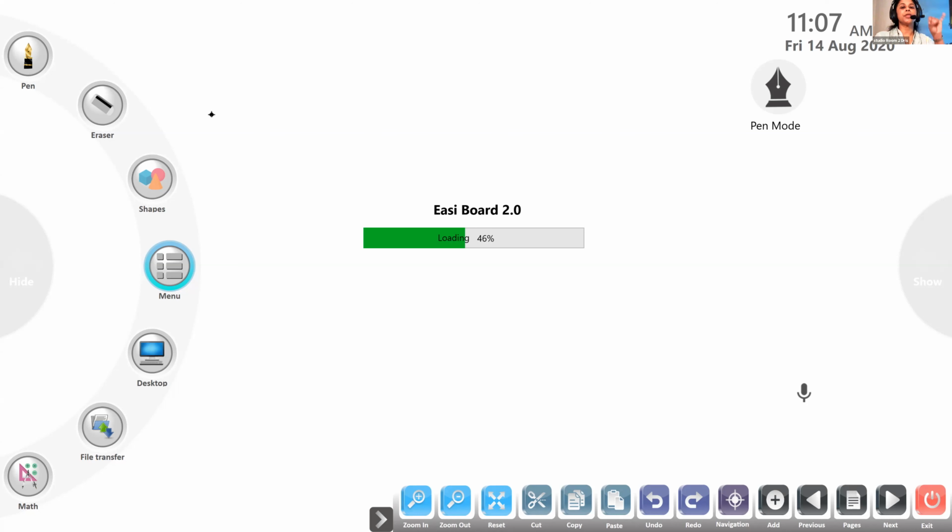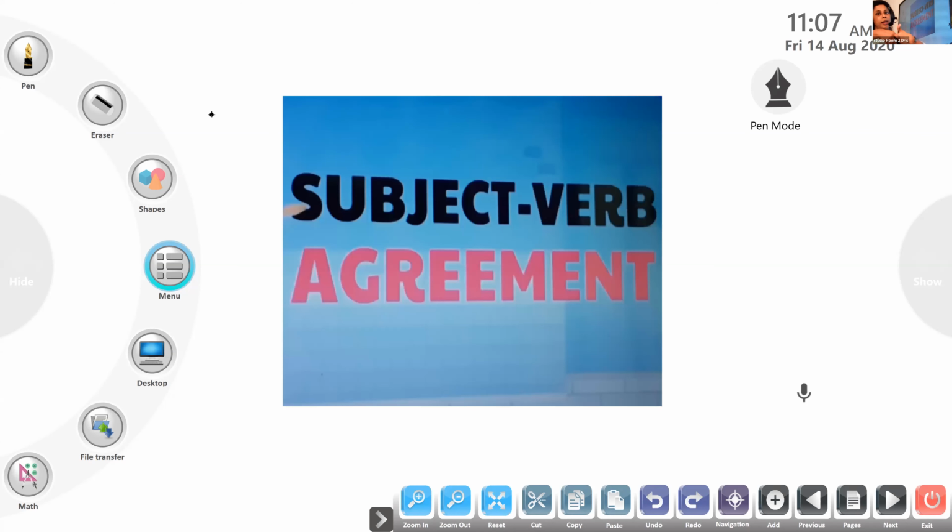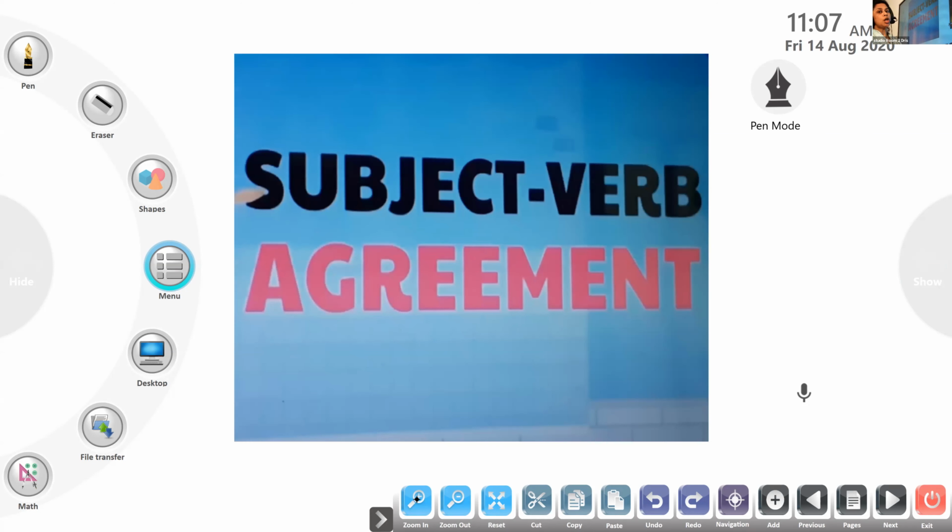Two rules. If the noun is singular, the verb also has to be singular. If the noun is plural, the verb also has to be plural. But let us see how it agrees with each other. So in today's class, all of you don't be looking anywhere else. This is some complicated topic where you need to understand well. You need to remember this.